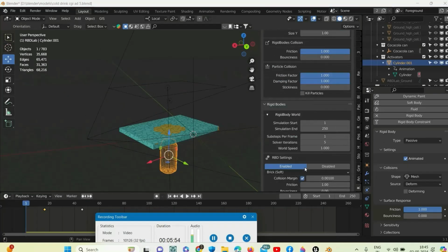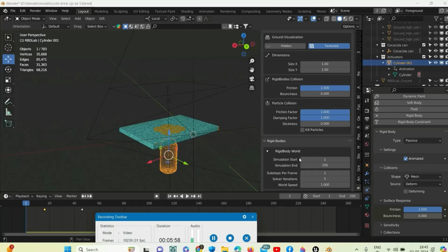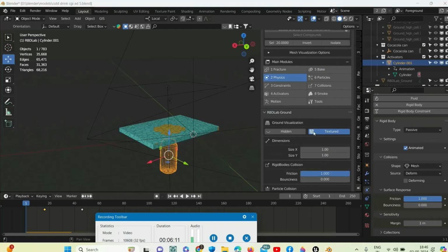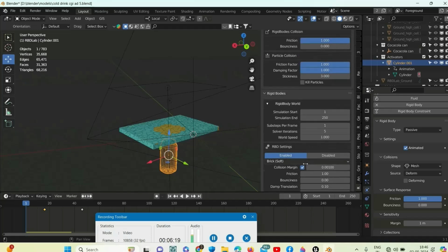Now we will make a few changes in the physics section. We will increase the stickiness. Okay, we will make the stickiness 3 and the damping factor is increased.